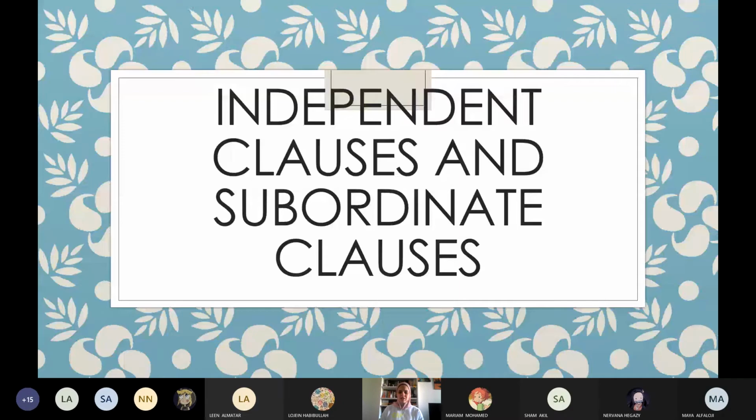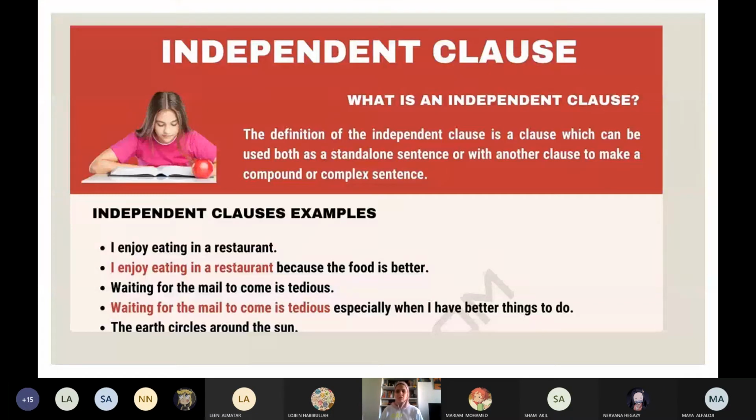Phrase, girls, we agreed the phrase is a group of words with what and with no what? Phrase is a group of words with no subject and no predicate. Yes. Today we will take the clause, and we have independent clause and dependent clause.